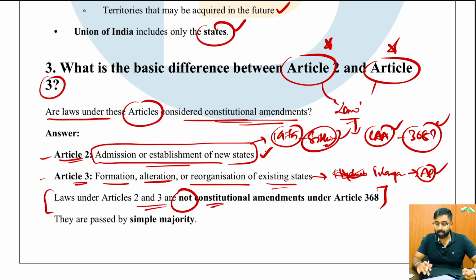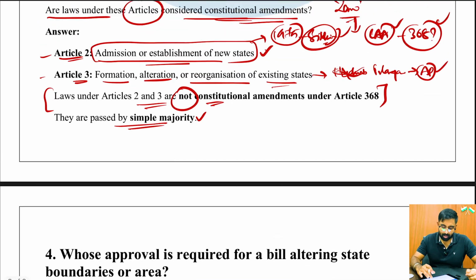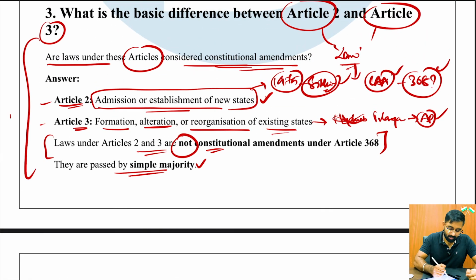It is not considered as a constitutional amendment under 368, but rather they are just a simple law, pretty much like any other ordinary law which has been passed by simple majority, right? So most of the questions here, especially beginners, they tend to get it wrong because they think it's about altering the state, it's about adding a new state to the number of states that is already present in India. So it might be a very rigorous process. So obviously special majority is required.